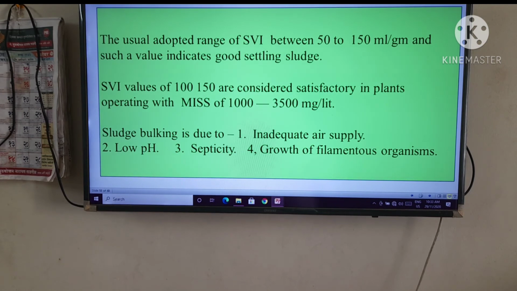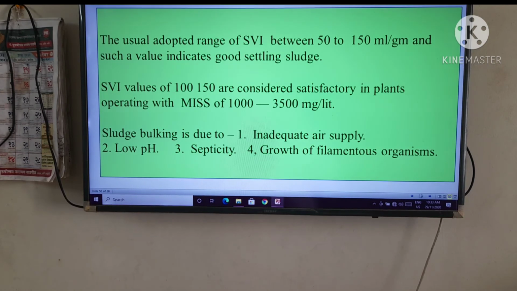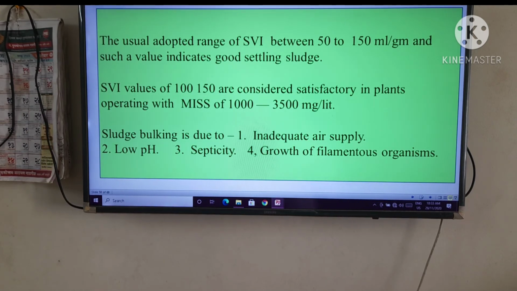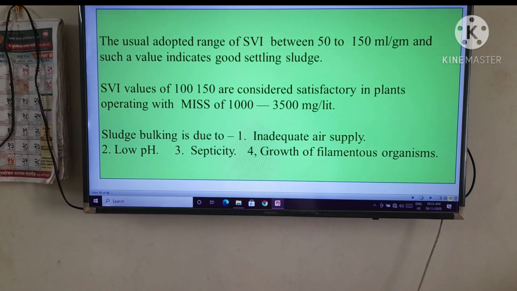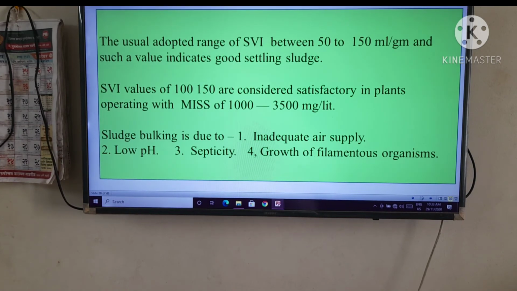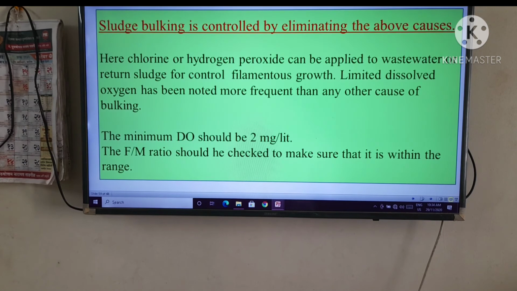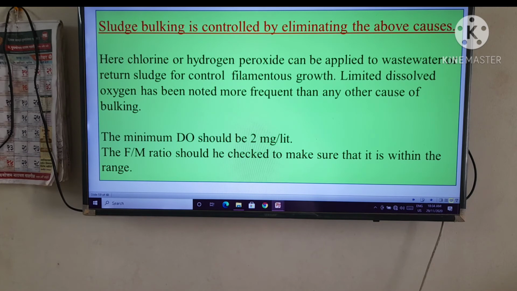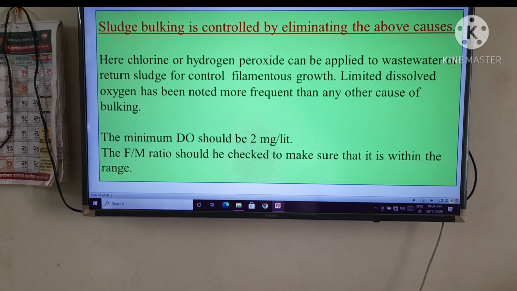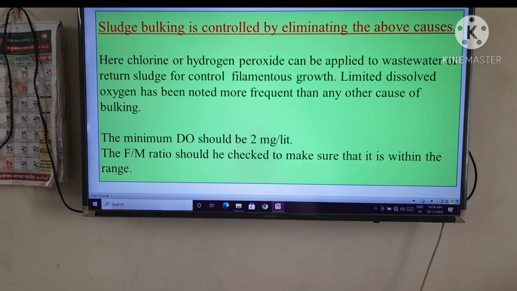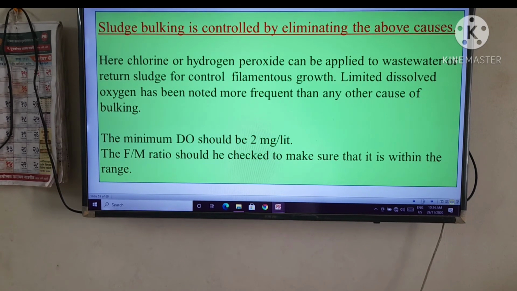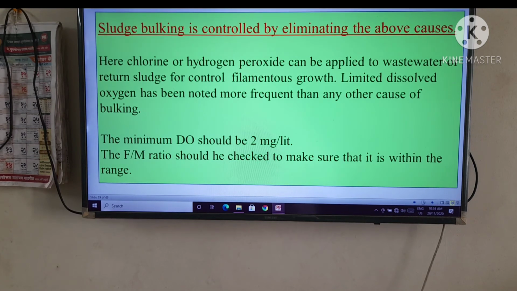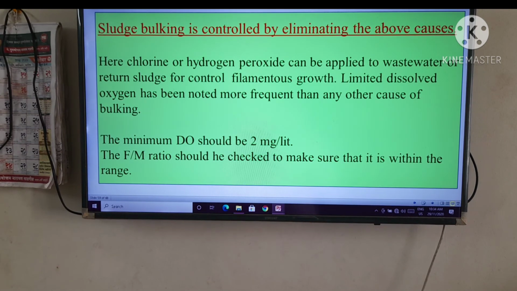The sludge bulking is due to first, inadequate air supply, second, low pH, third, septicity, and fourth, growth of filamentous organisms. The sludge bulking is controlled by eliminating the above causes. That is, you have to concentrate on these causes to remove sludge bulking. That means you have to range between 100 to 150, and it should not be greater than 200.